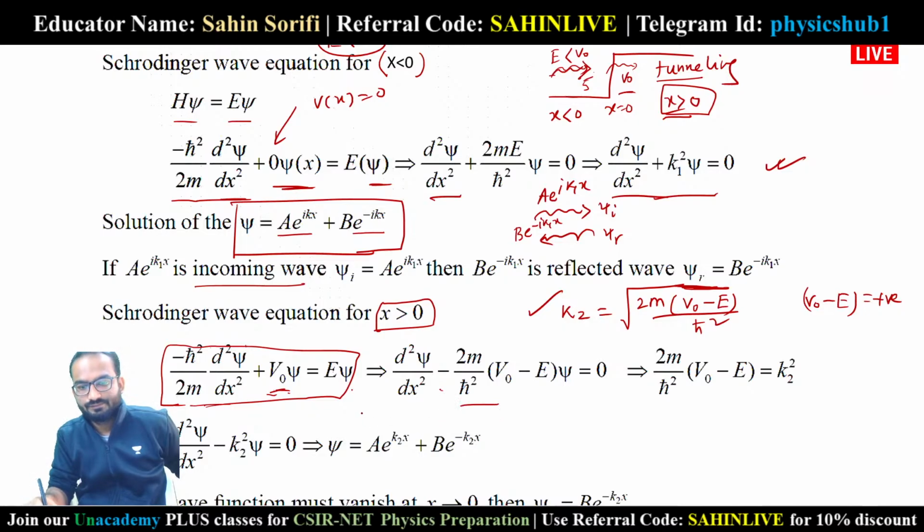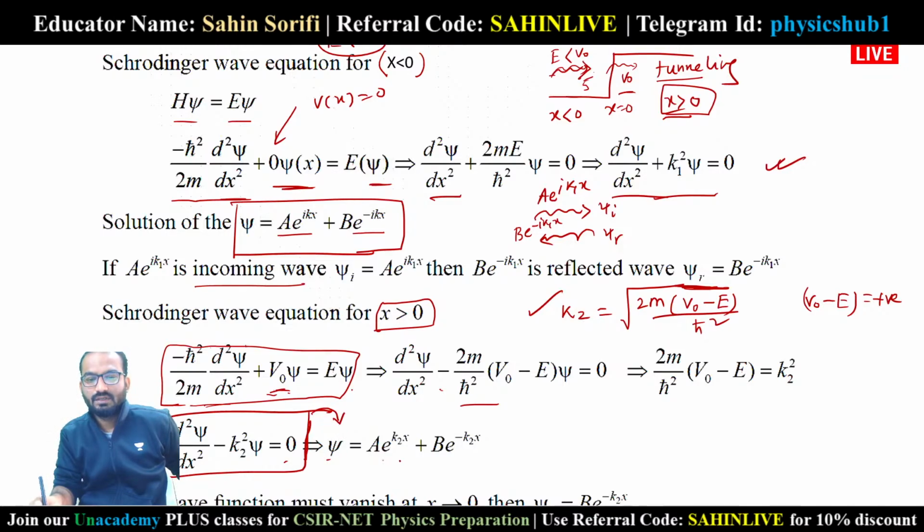So the differential equation becomes d square psi by dx square minus k2 square psi equals 0, and that gives us the wave function psi equals A e to the power k2x plus B e to the power minus k2x. Why? Because you can write the characteristic equation m square minus k2 square equals 0.